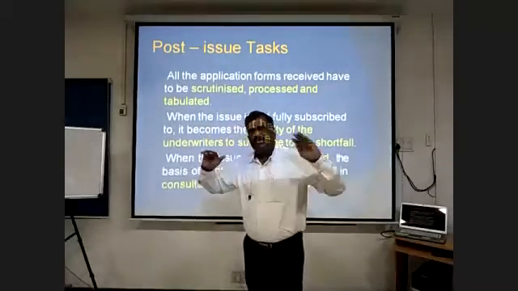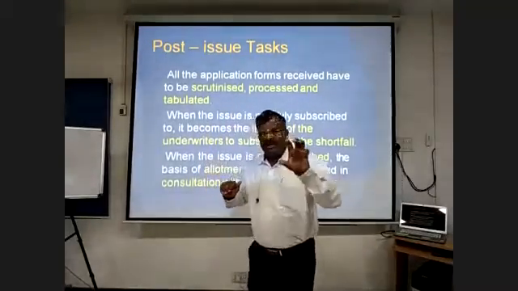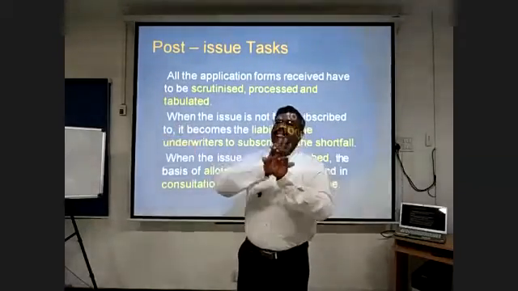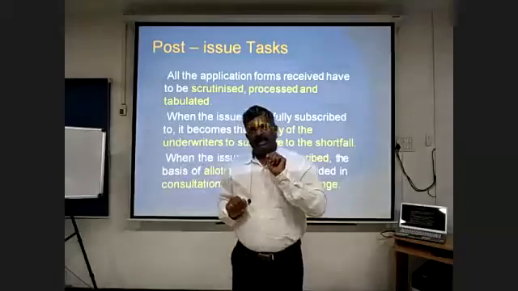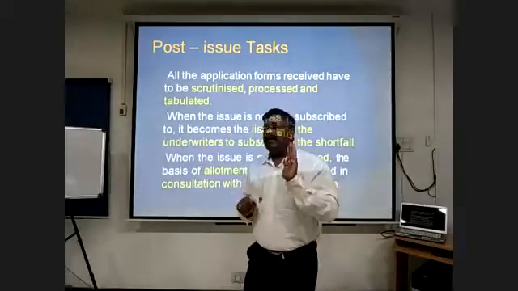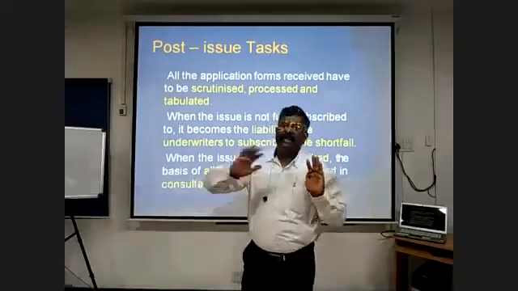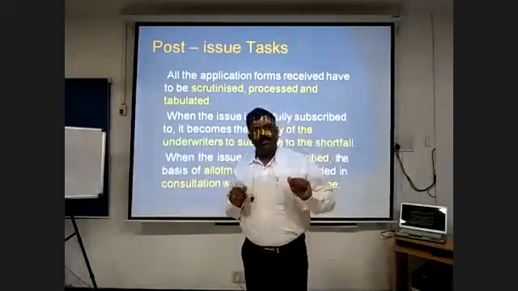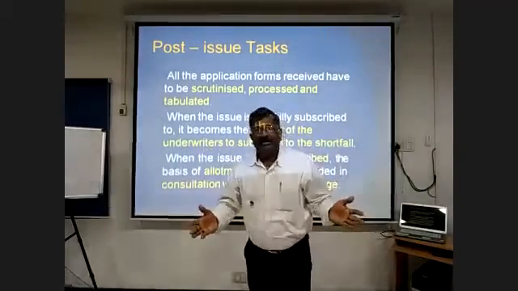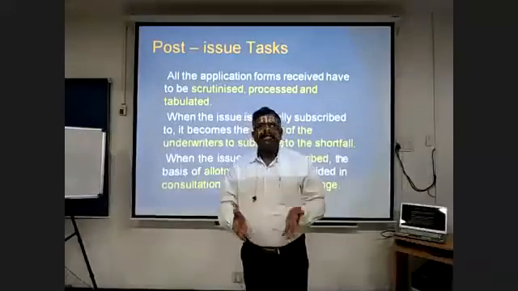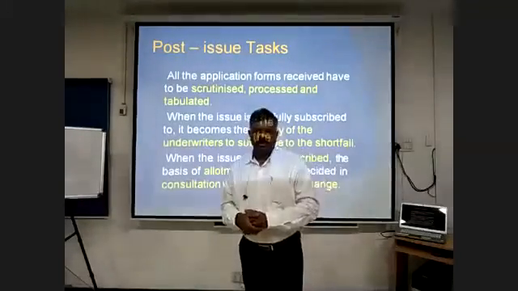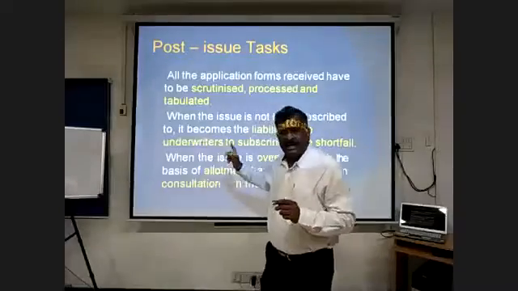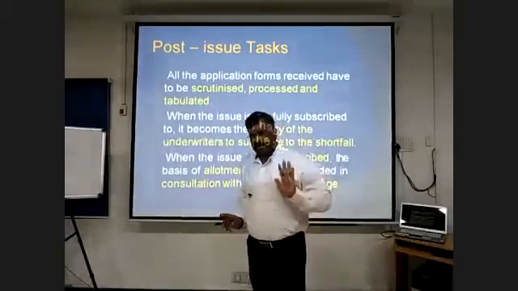Once the issue process is completed, the issuer company approaches stock exchanges to list these securities. That means the company and the stock exchange have an agreement that these are all the shares I have issued to the public, and these shares may be permitted to transfer and be traded on the floor of the exchange. That is how the shares get listed.